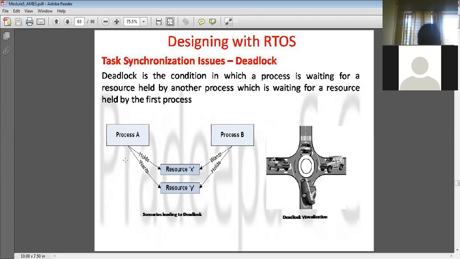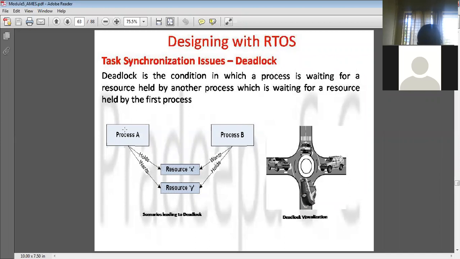Even in process synchronization, the deadlock happens. What is the deadlock here? Process A wants resource Y. The resource Y can be an I/O device, or memory, or a variable.